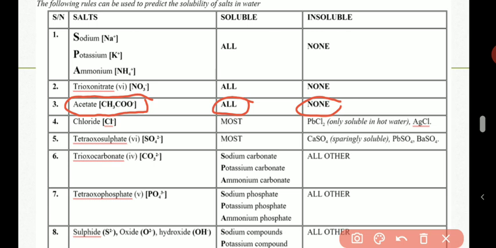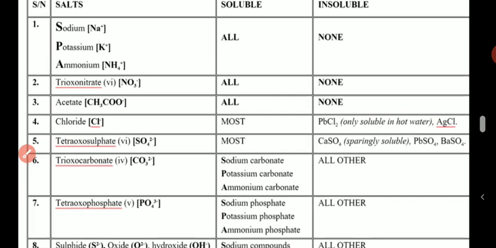So we have seen 3 types of salts that whenever you see them, in your dream or in real life, you already know that this salt is soluble. Number 1, sparse salt, that is sodium, potassium, ammonium salt. Number 2, nitrate salt. All salts that contain NO3 are soluble. Then number 3, acetate salt. I hope you understand that now.